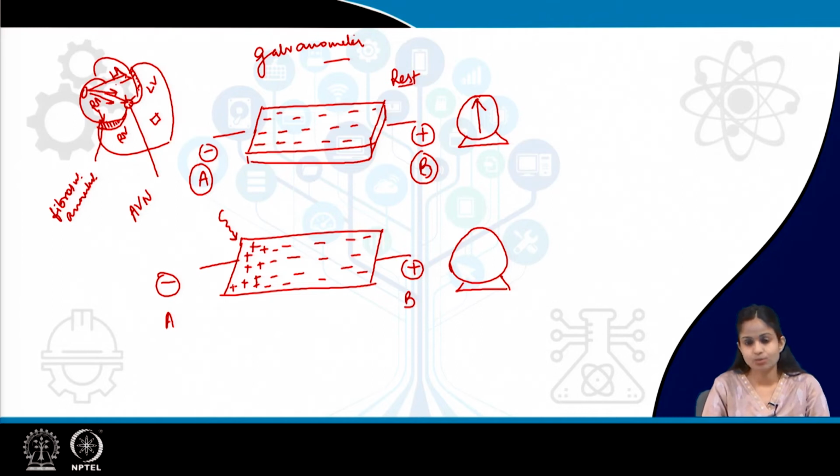You can see a wave of depolarization traversing from one end to the other, that means from A to B. A strong wave of depolarization is getting carried forward towards the positive end of the electrode. This is the positive end of the electrode.